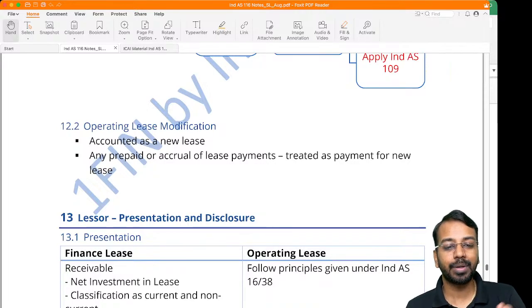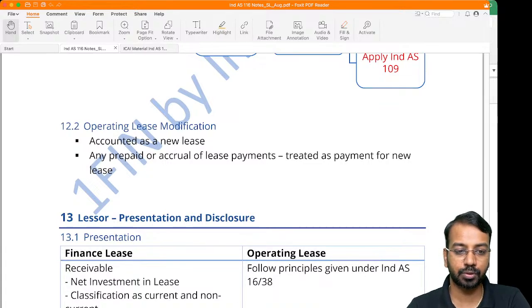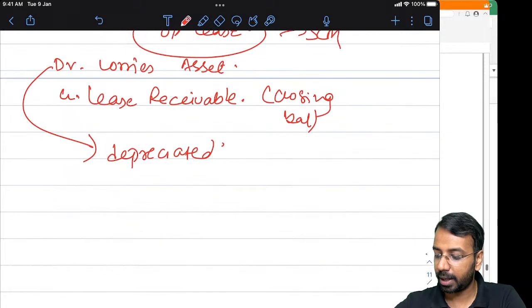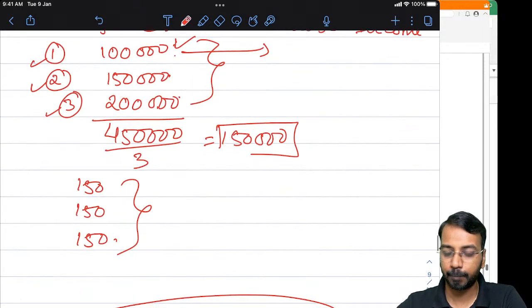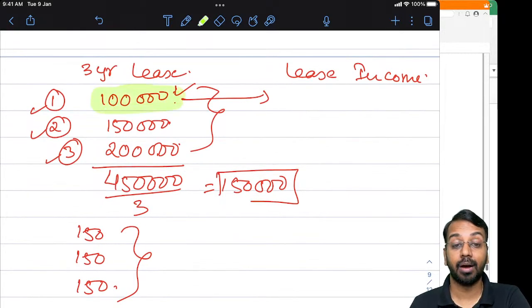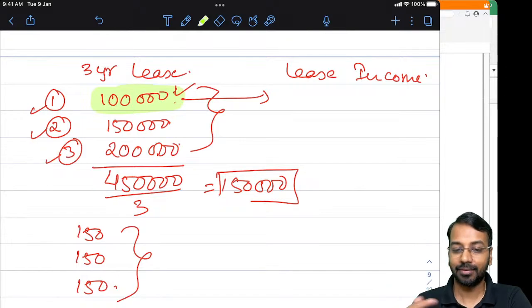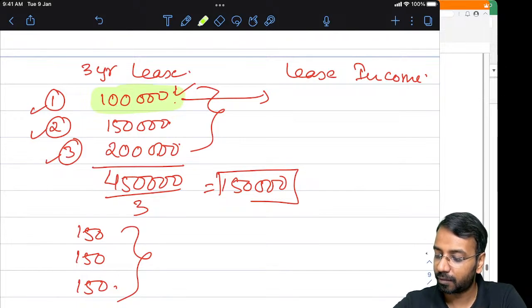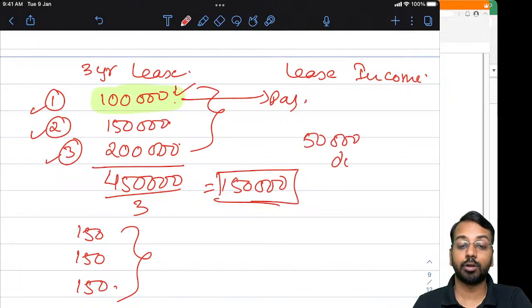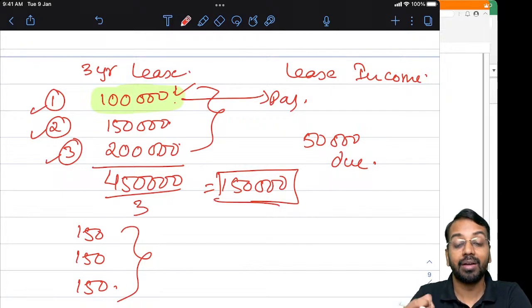Then if there are any prepaid or accrual of lease payment, now here some students do have a doubt, sir, what is the meaning of this accrual or prepayment? If we come back to what we discussed yesterday, first year payment is 1 lakh, income is 1,50,000. Means what? 50,000 is due. This is called accrual. Means the lessor has to receive 50,000.